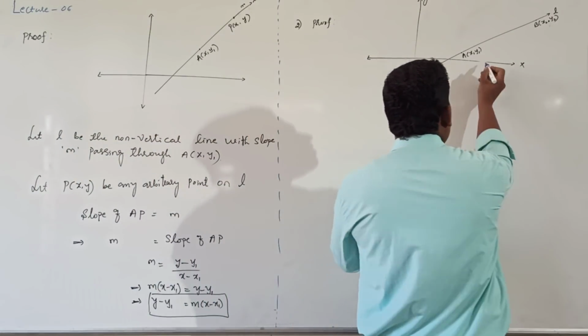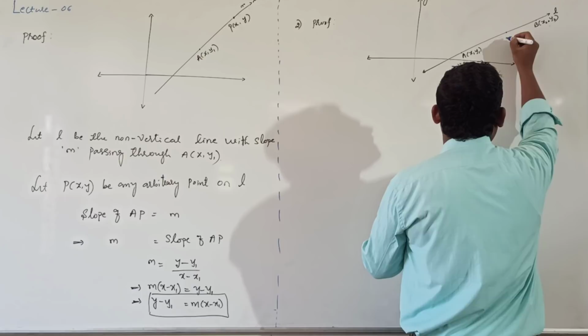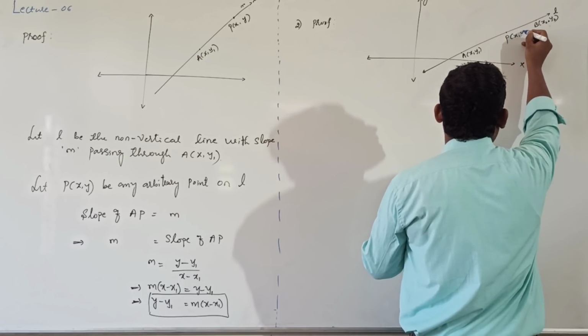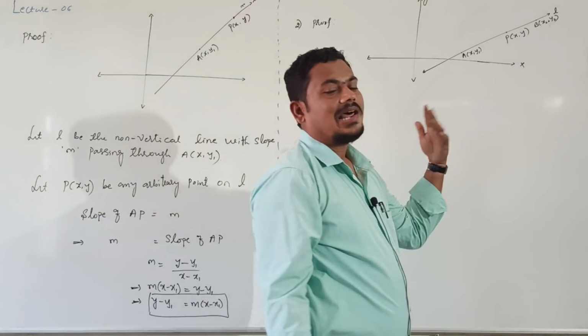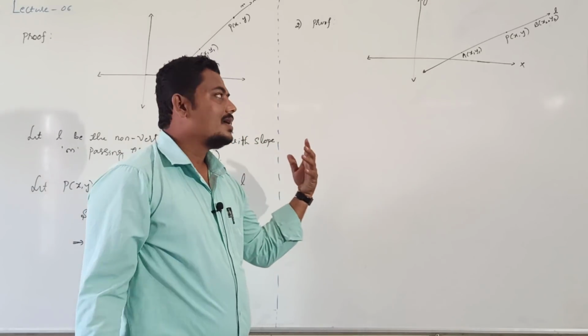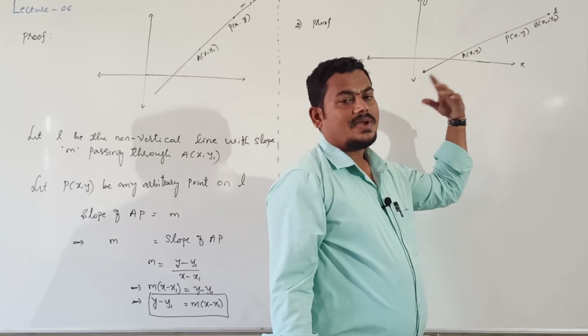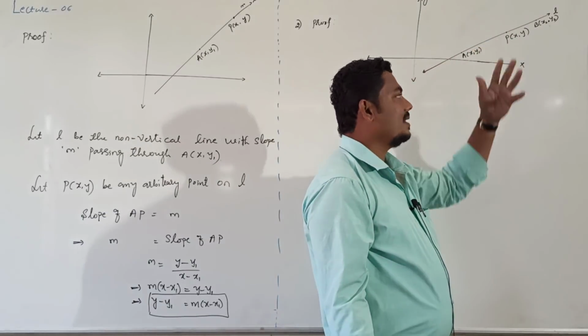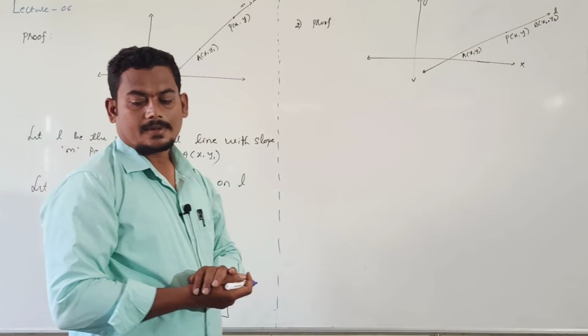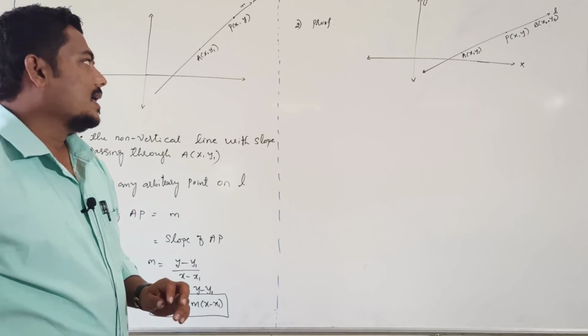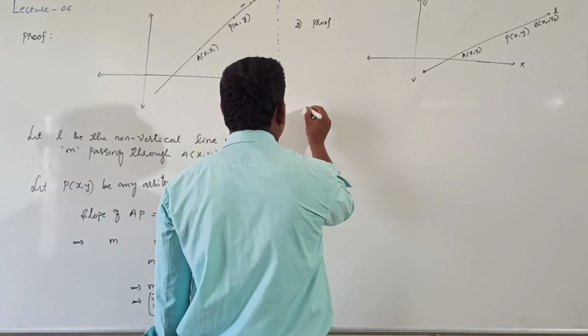Then take one arbitrary point P of x comma y. This is variable. Arbitrary means it is variable. It lies on line L anywhere. It may lie here or here or here, right? Then write some explanation, same sentence only.